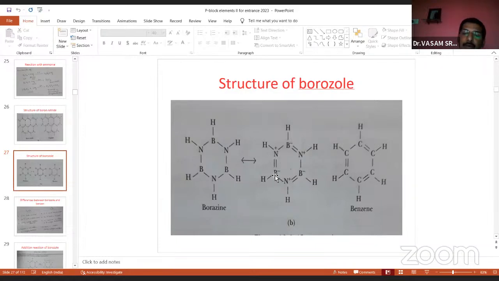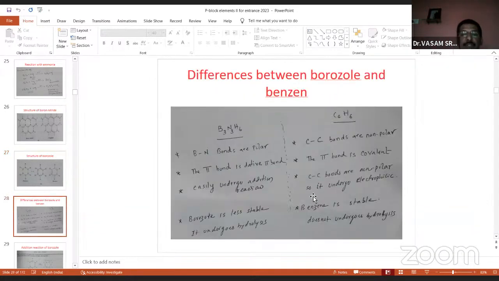Between nitrogen and boron, a coordinate covalent bond is formed. One is a sigma and the remaining is the dative bond. Dative means the nitrogen is a donor and boron acts as an electron acceptor. So that's also the structure of borazole, generally we call borazine. And now the important thing is the differences between borazole and benzene.